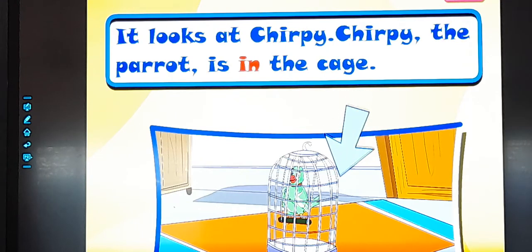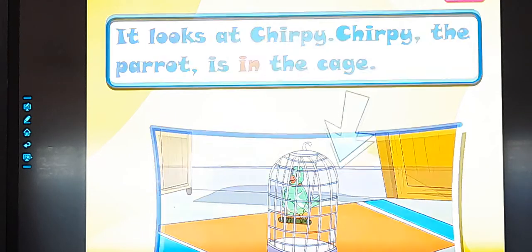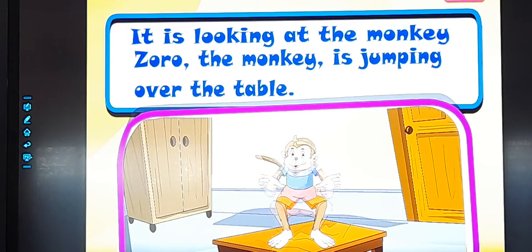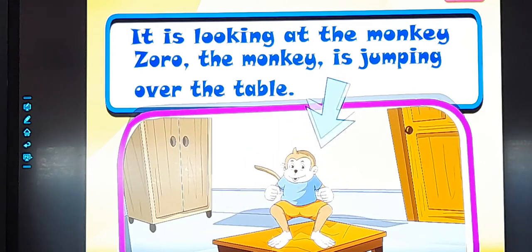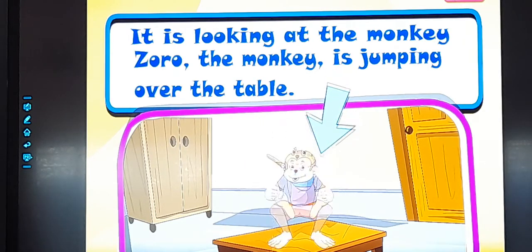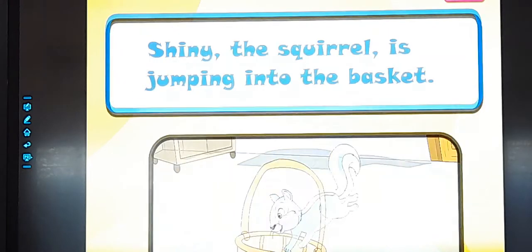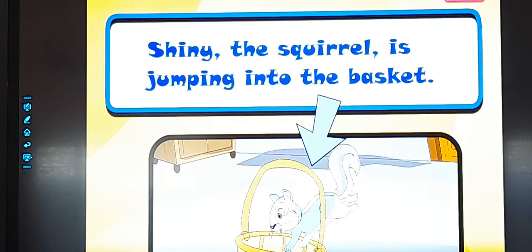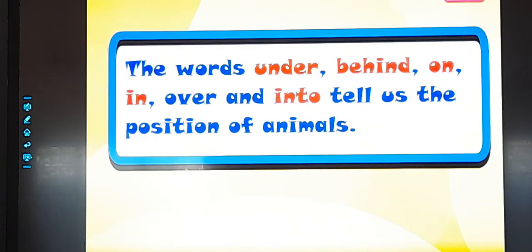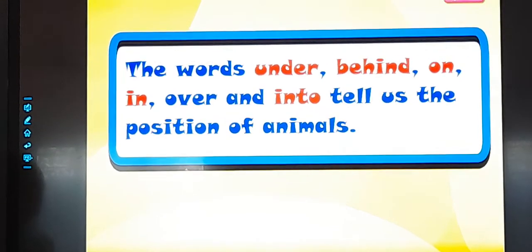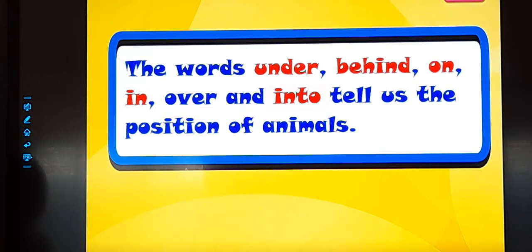Chirpy the parrot is in the cage. It is looking at the monkey. Zorro the monkey is jumping over the table. Shiny the squirrel is jumping into the basket. The words under, behind, on, in, over and into tell us the position of animals.